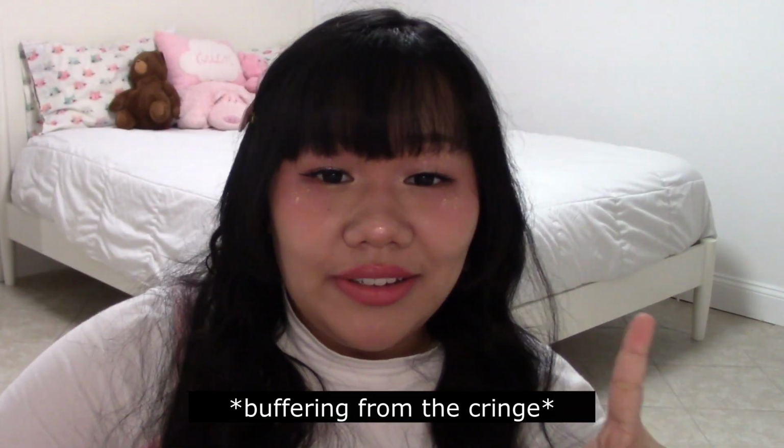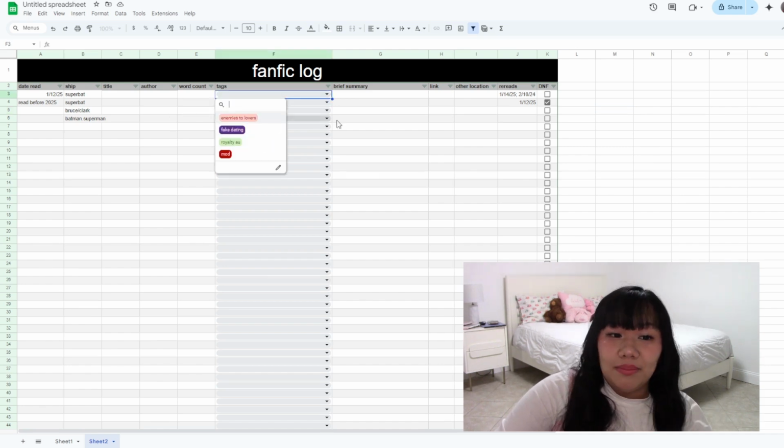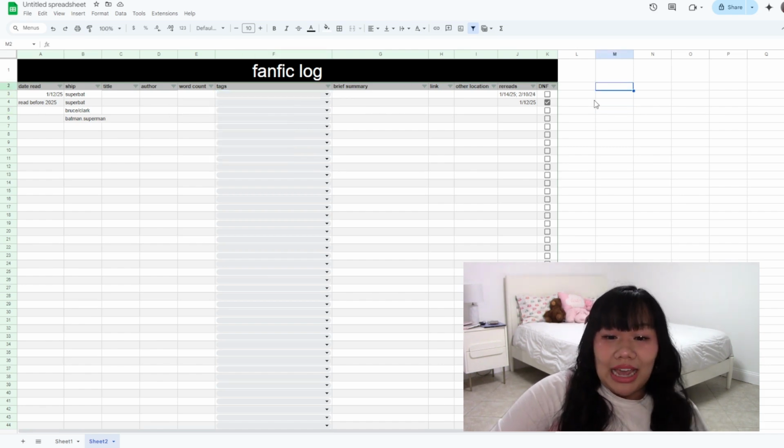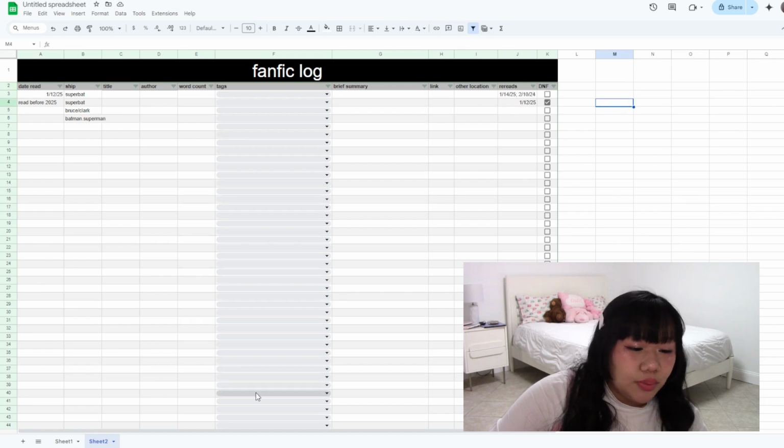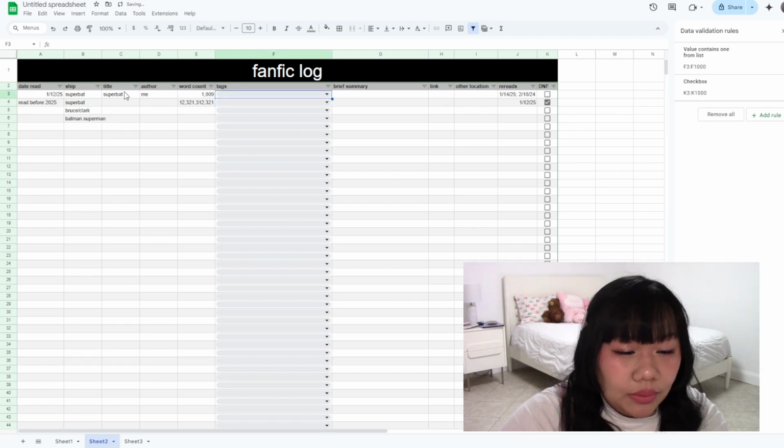I think I'm figuring out how to Google Sheets. That's not an attractive thing to say. This kind of is better than I thought it would. This whole drop down menu thing hopefully will work well with tags. I don't know how to synthesize a wrap up from this, which I guess I should probably also figure out how to do. Truly, this is me just filling in things to see what would happen.